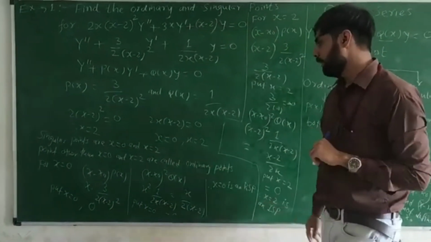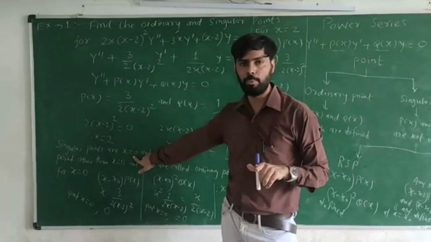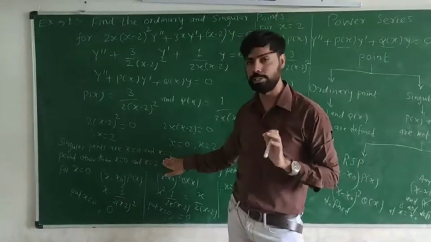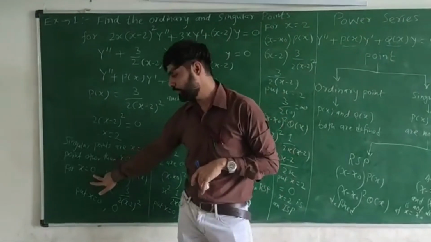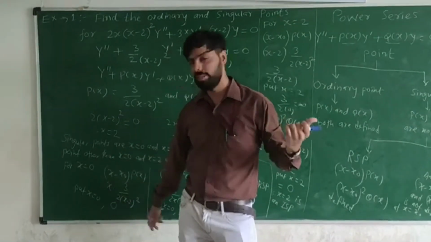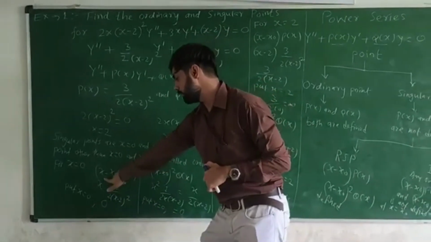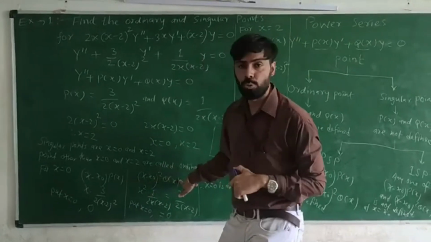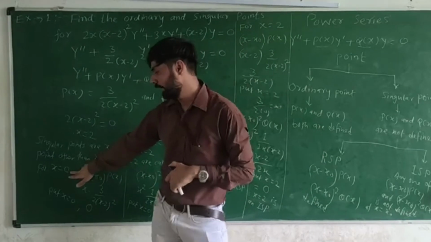Now we have to check if x equal to 0 is a regular singular point or an irregular singular point. The same way we will discuss for x equal to 2. First of all I am discussing x equal to 0. As we have studied in the definition, for that we have to find these two functions, x minus x0 times p of x and x minus x0 whole square times q of x. Clear? So here I am checking at the point x equal to 0.